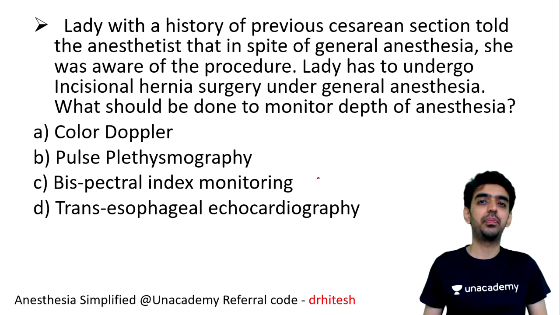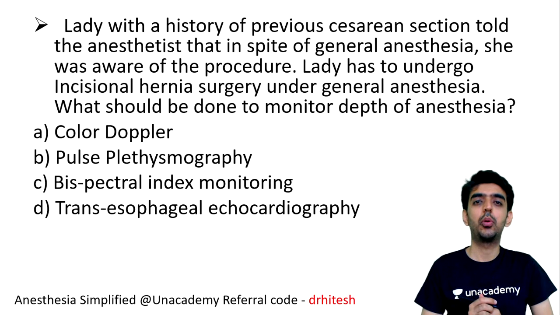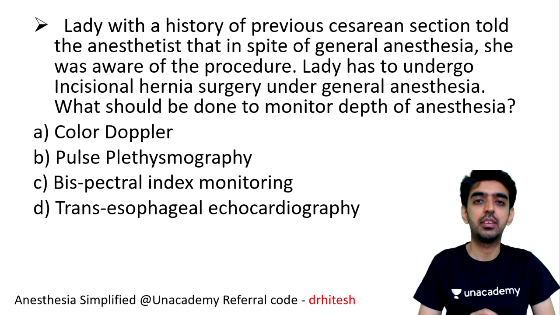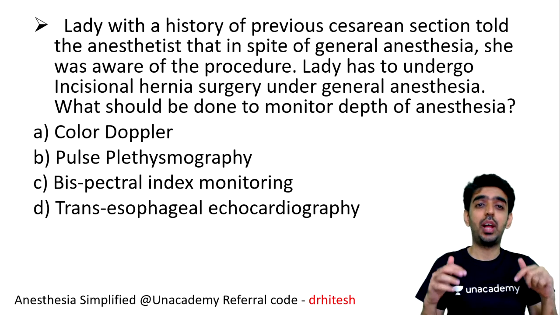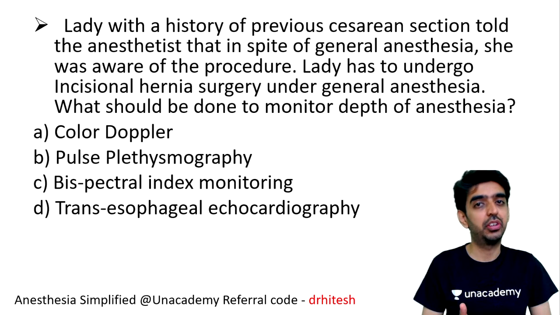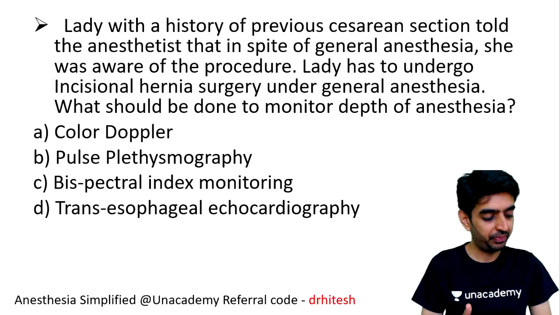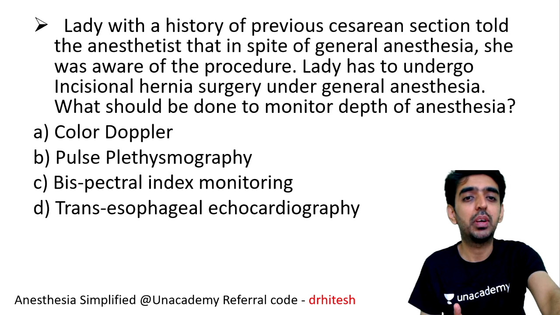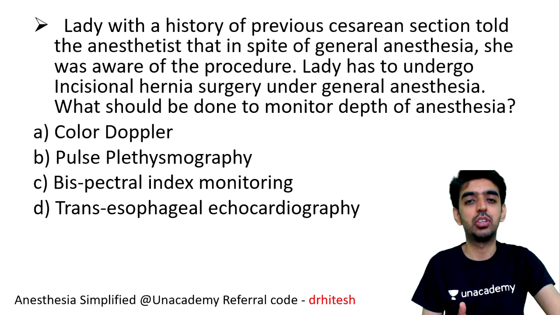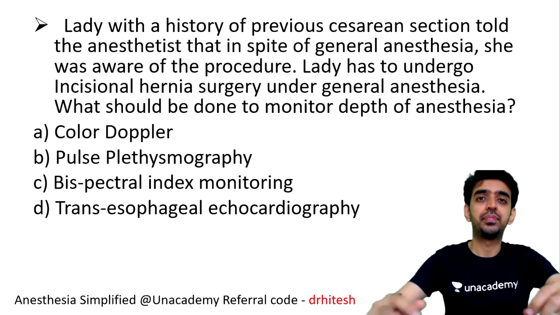So coming to the first question, let us begin our today's session. A lady with a history of previous cesarean section told the anesthetist that in spite of general anesthesia, she was aware of the procedure throughout the case. Yes, the lady has to undergo now an incisional hernia surgery under general anesthesia. What should be done to monitor the depth of anesthesia? Option A is color Doppler, option B pulse plethysmography, option C bispectral index monitoring, and option D is transesophageal echocardiography. Yes, I'm waiting for your answers, guys.